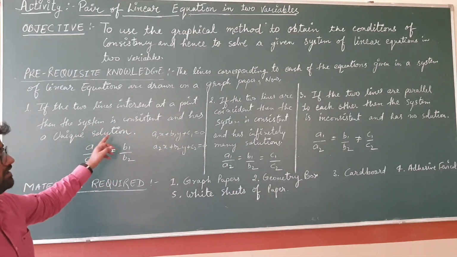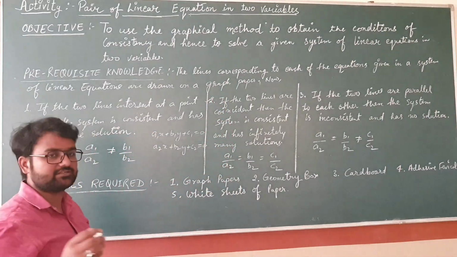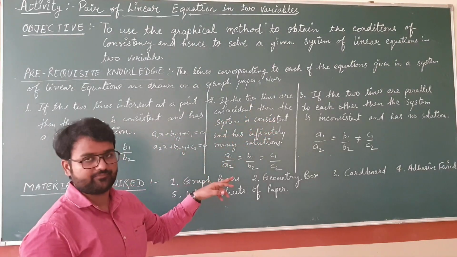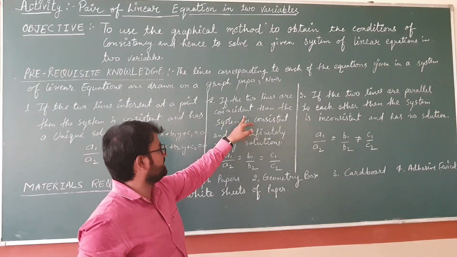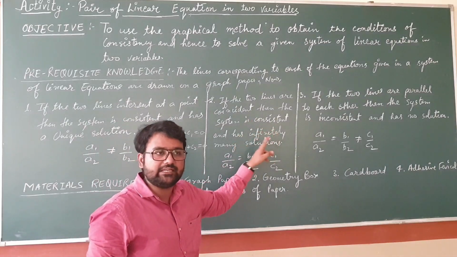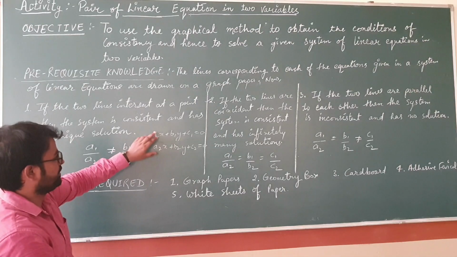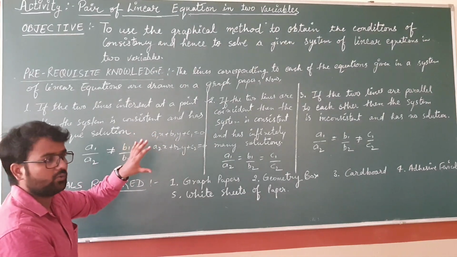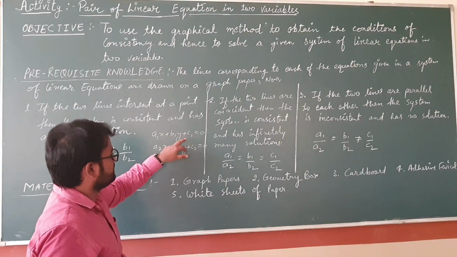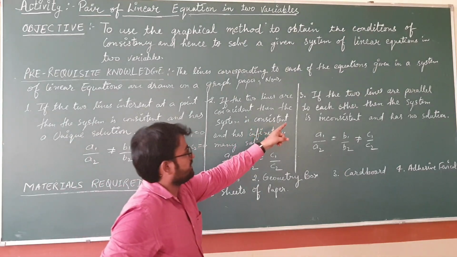Here is the second point which you will have to remember and which you have studied. If the two lines are coincident, then the system is consistent, and the number of solutions will be infinitely many solutions. Here also, for the two equations, the coefficients will be equal: a1 upon a2 is equal to b1 upon b2 is equal to c1 upon c2. Clear students?